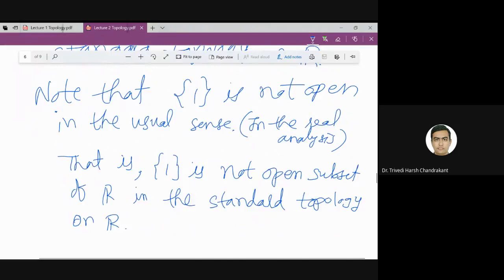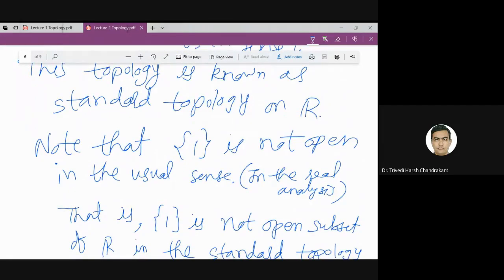So now I hope that some of you have asked the question, what are the open sets? Basically open sets means an element of tau. Now what tau we are discussing is very important.